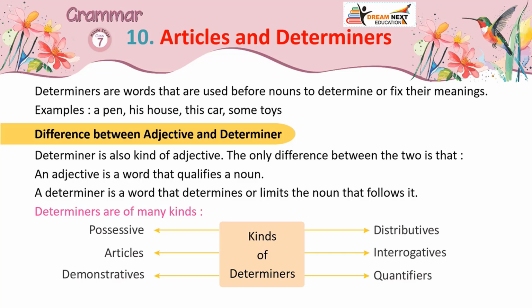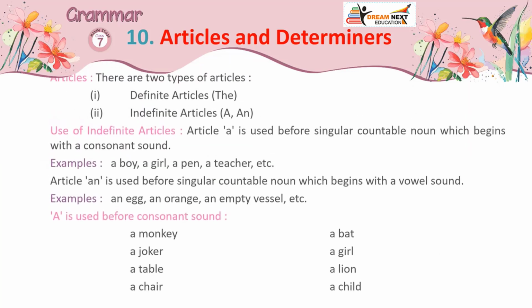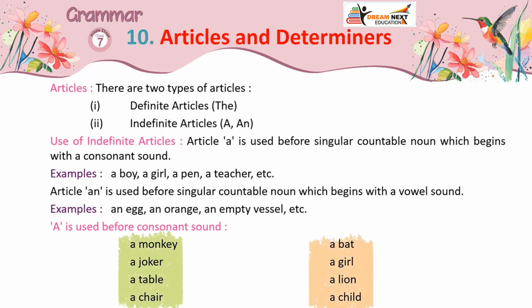Determiners are of many kinds. Kinds of determiners: possessive, articles, demonstratives, distributives, interrogatives, quantifiers. Articles. There are two types of articles. 1. Definite article: the. 2. Indefinite articles: a and an.